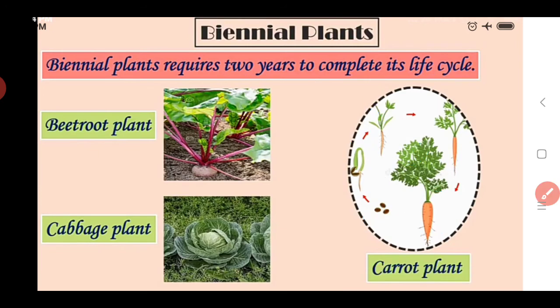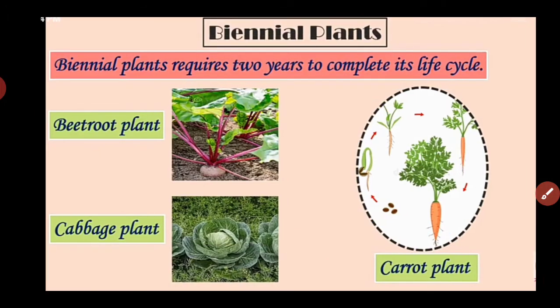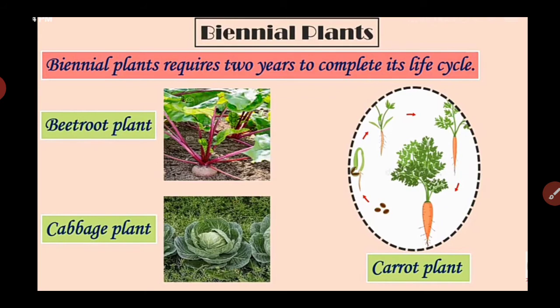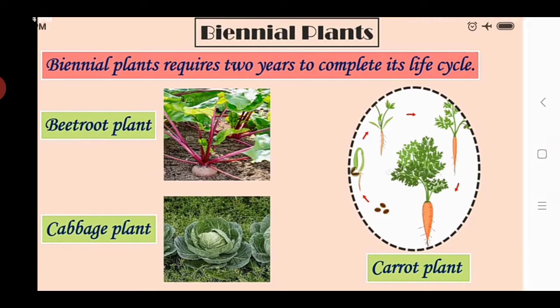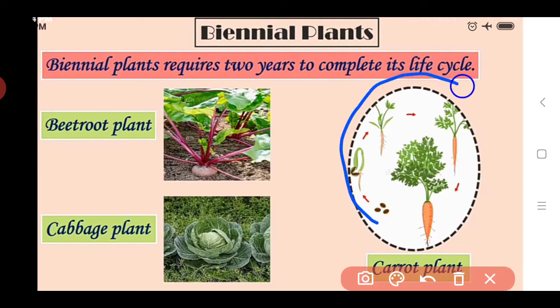In the end, after the mature form of this carrot is completely developed, it is rooted up, and we get the carrot as a vegetable. In that way the life cycle of this carrot takes place. How much period did the carrot plant require? It required 2 years. So this is a biennial plant.